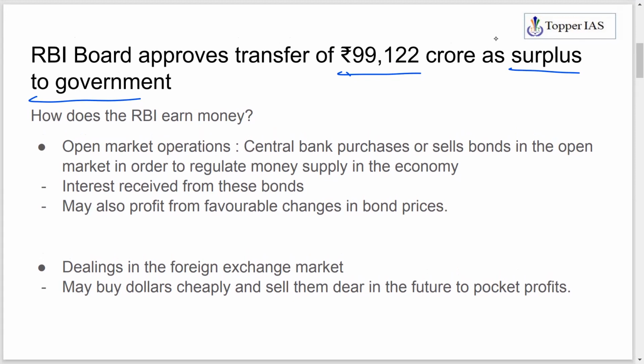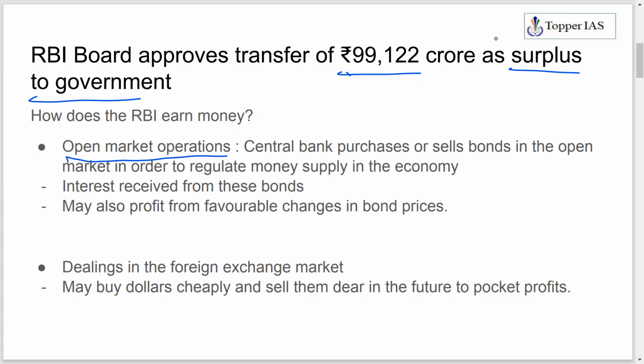To achieve that end, RBI has a number of instruments. One such instrument is open market operations. What RBI does in open market operations is, it purchases and sells bonds in the open market. The main intention is to regulate money supply in the economy, that is inflation. But what happens during the course of these operations?